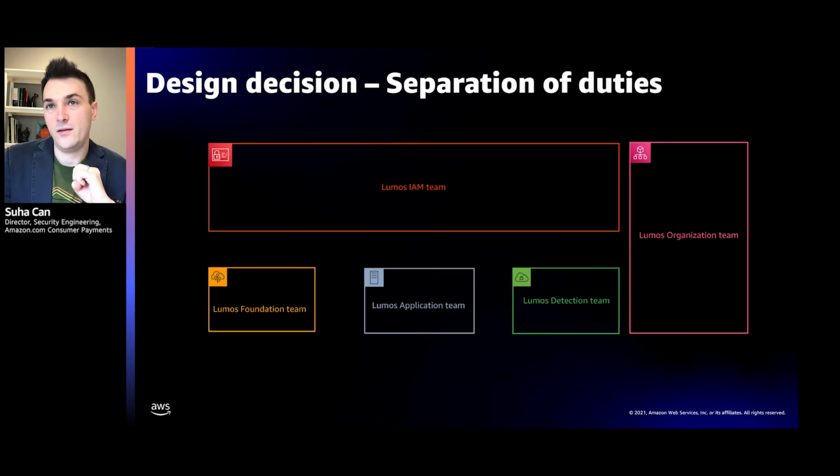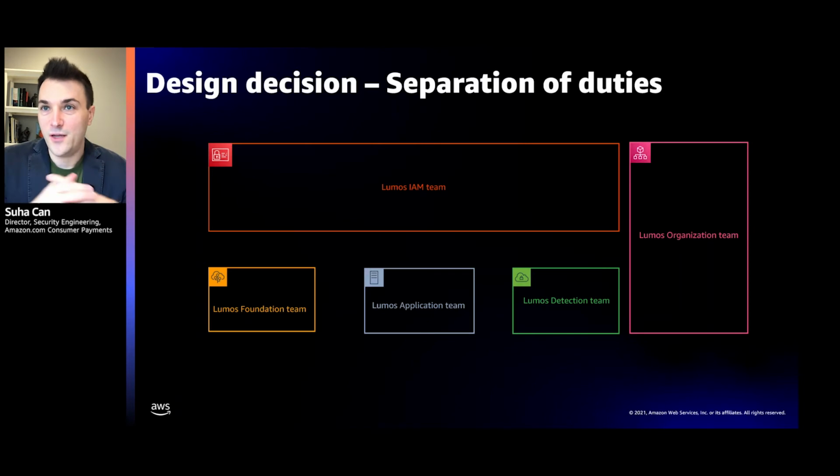The third team we created is the foundation team, which manages Lumos's network infrastructure. These are our engineers who are really good at configuring and scaling networks and setting up connectivity with various global service providers. They own the network configuration of Lumos, both inside Lumos between our various VPCs, but also between Lumos and the exterior world, be it, in our case, the Amazon internal businesses and their systems.